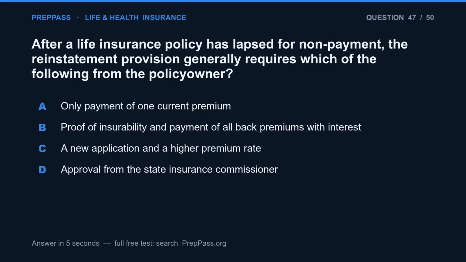Question 47. After a life insurance policy has lapsed for non-payment, the reinstatement provision generally requires which of the following from the policy owner? A. Only payment of one current premium. B. Proof of insurability and payment of all back premiums with interest. C. A new application and a higher premium rate. D. Approval from the State Insurance Commissioner.